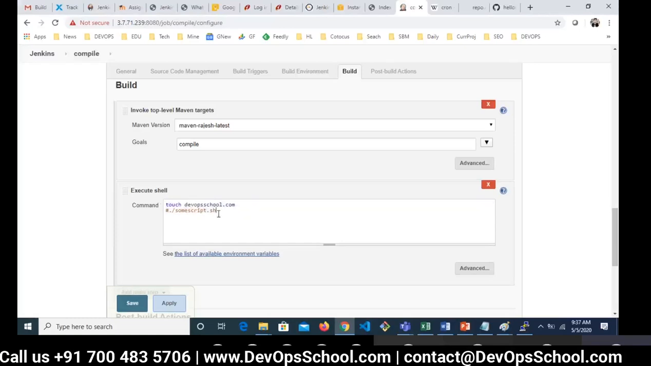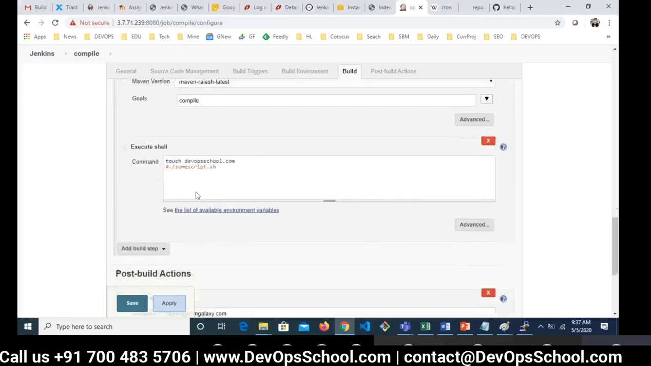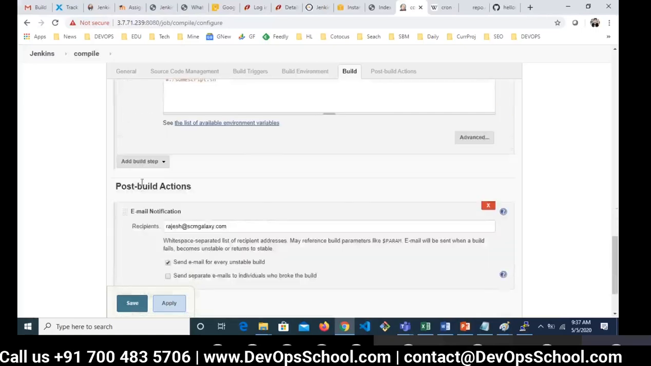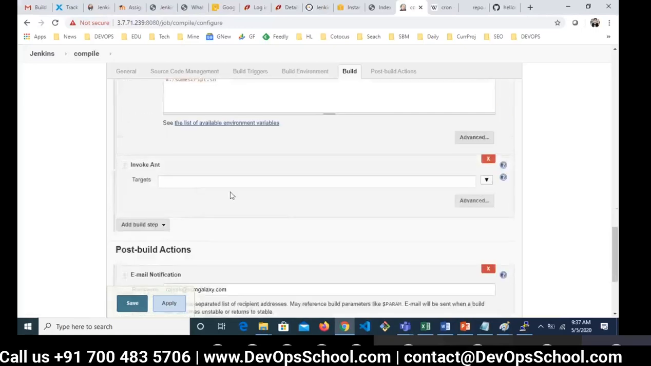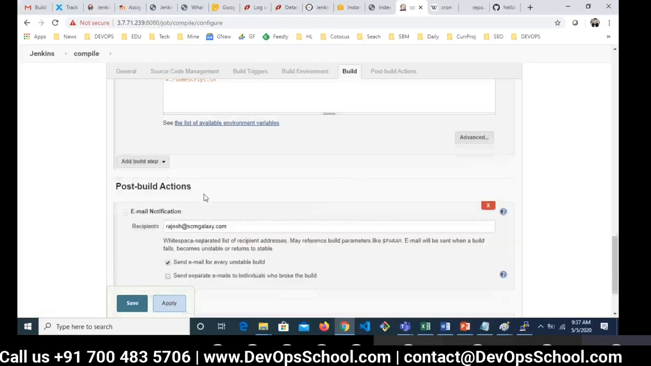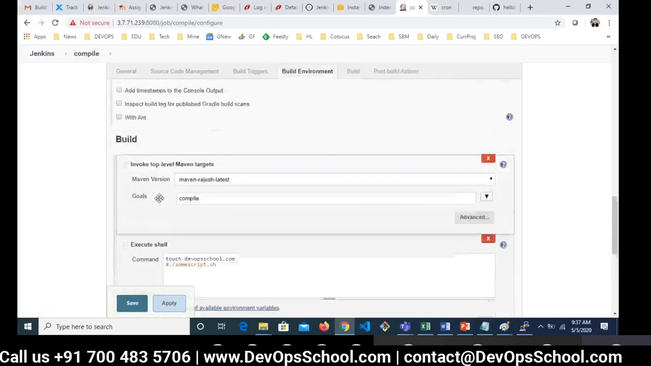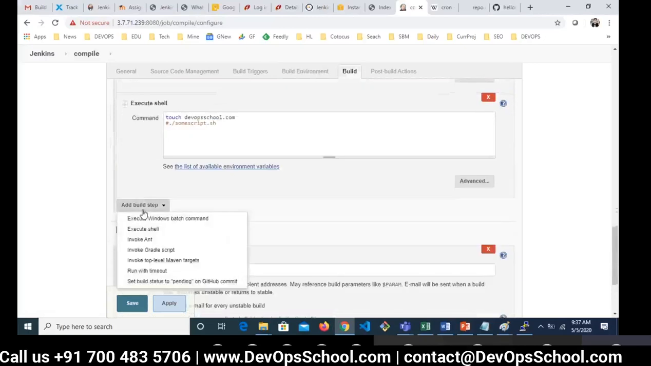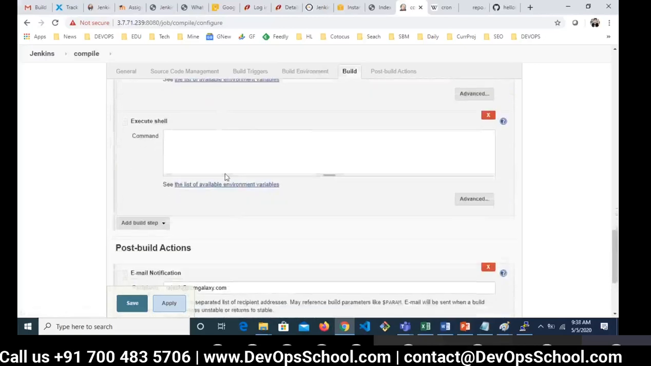You can create a directory, stuff like that also. So all this you can do. You can add Ant also in the same place if you need it. You can add multiple steps. So this is step number 1. This is step number 2. You can have more steps, more shell scripts.